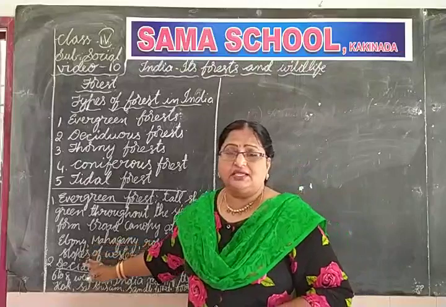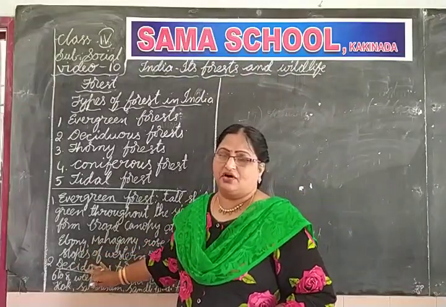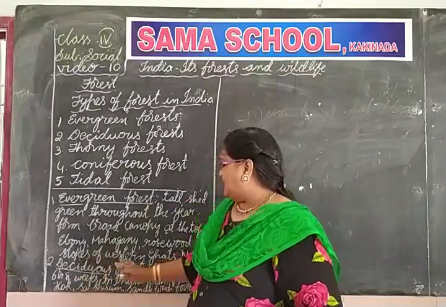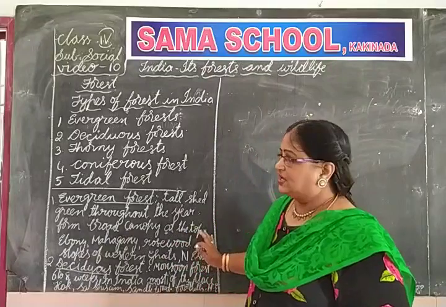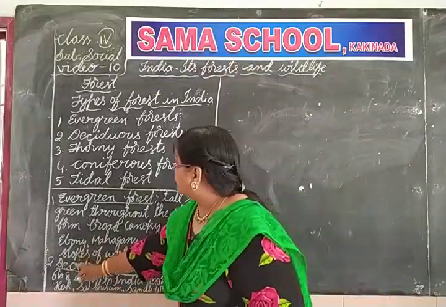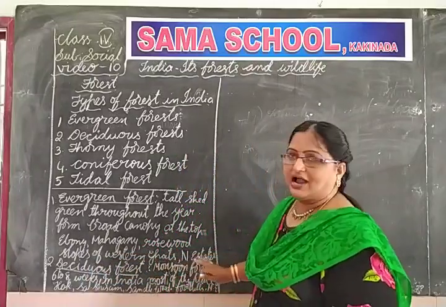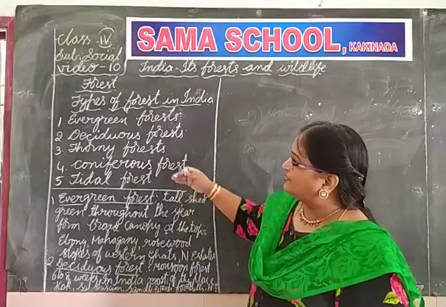The important trees we can find in this evergreen forest are ebony, mahogany, and rosewood. You can find these forests on the slopes of the Western Ghats and in the Northeastern states. Okay. Now the other one